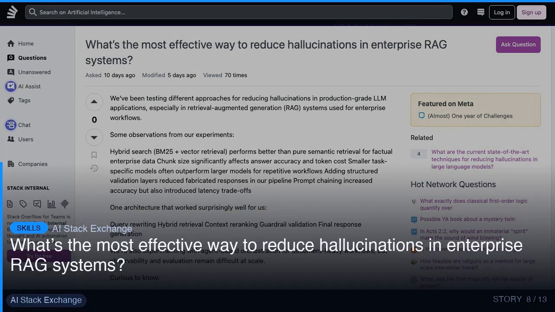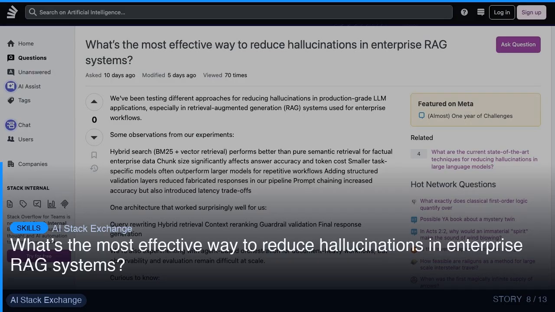This is the kind of pattern that makes your prompts actually work. What's the most effective way to reduce hallucinations in enterprise RAG systems? We've been testing different approaches for reducing hallucinations in production-grade LLM applications, especially in retrieval-augmented generation (RAG) systems used for enterprise workflows. Some observations from our experiments.